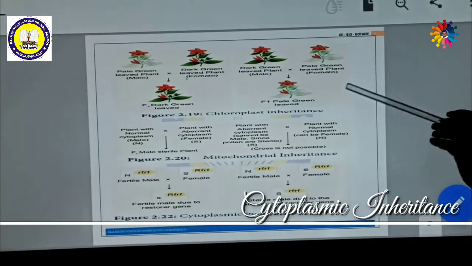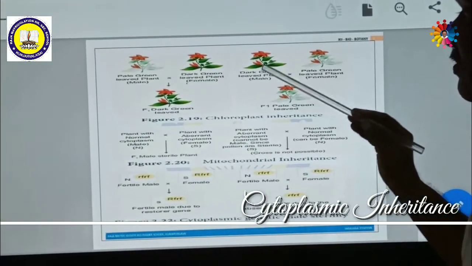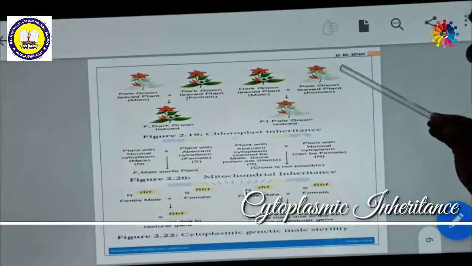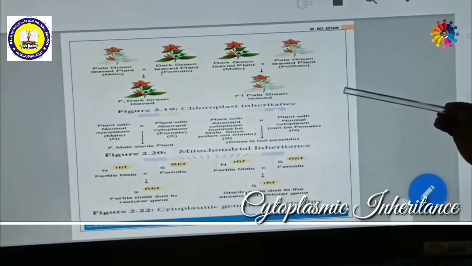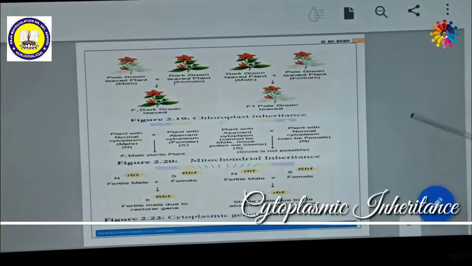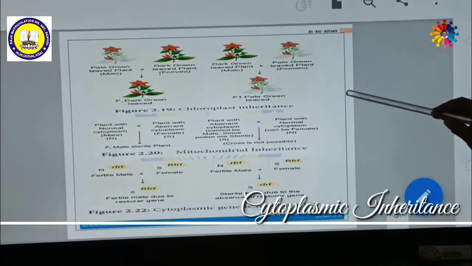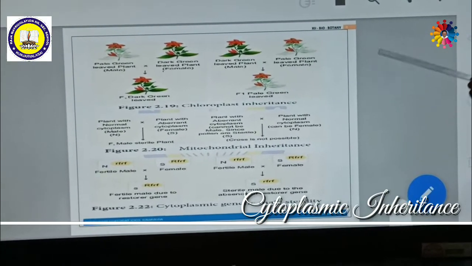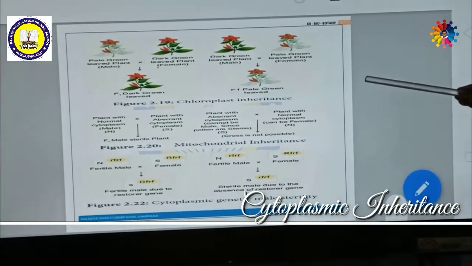Now we are going to discuss extra chromosomal inheritance, or extra nuclear inheritance, or cytoplasmic inheritance. What do you mean? Usually, if you see a cell, inside the cell there is a nucleus. Inside the nucleus, chromosome or chromatin material is present. Inside the chromosome, genes are present. That determines inheritance or hereditary character. This is called Mendelian law.